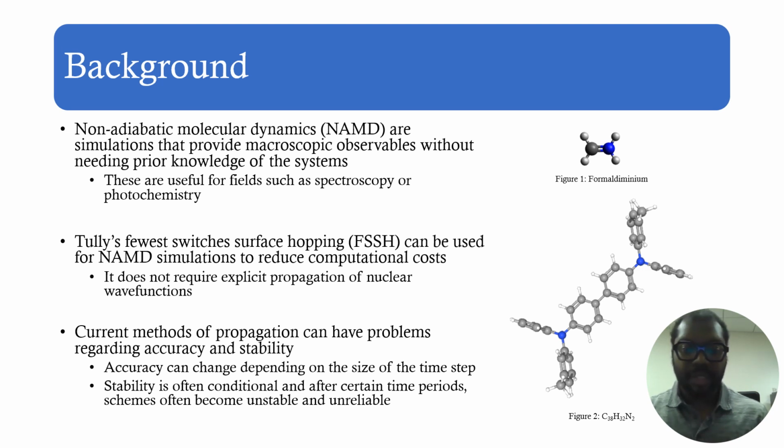Some of the current methods of propagation, however, have problems with accuracy and stability, in which accuracy is very limited by the size of our time step. We can only have really small time steps and can propagate only for small periods of time. And stability is often conditional, and after the set period of time of stability, schemes will often blow up or just become massively unstable.